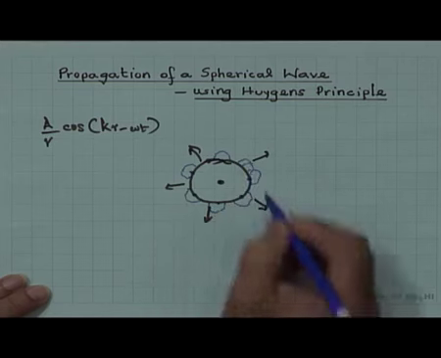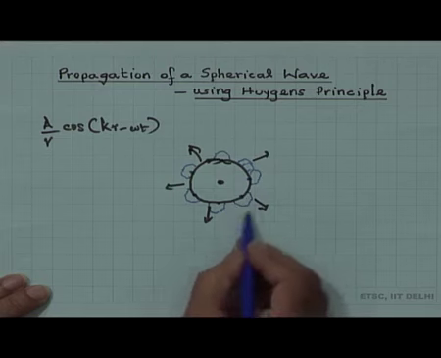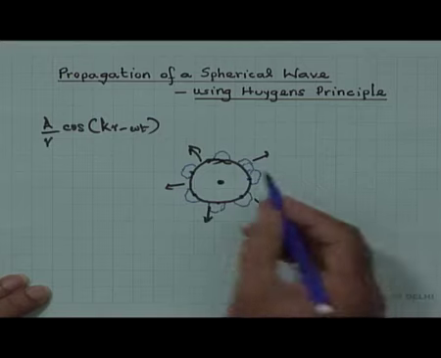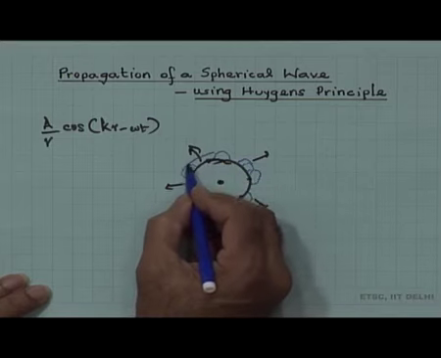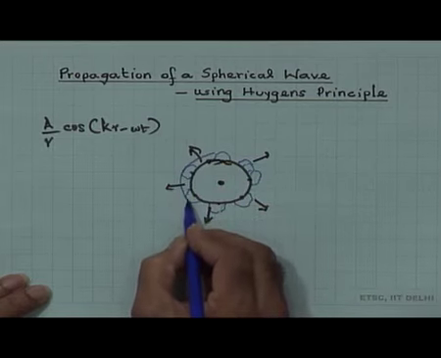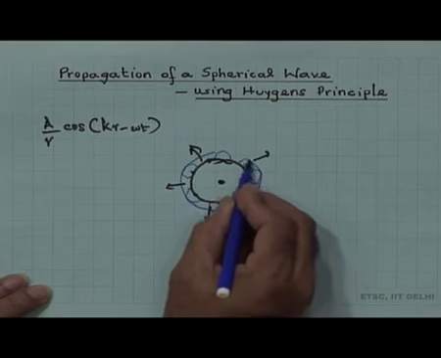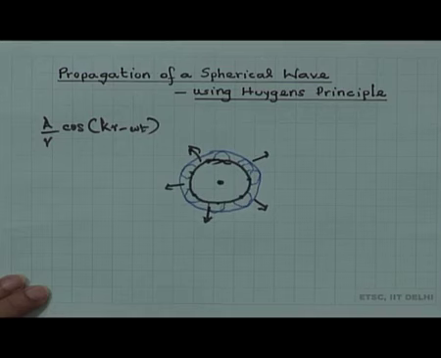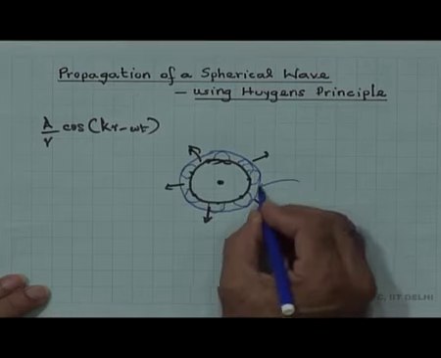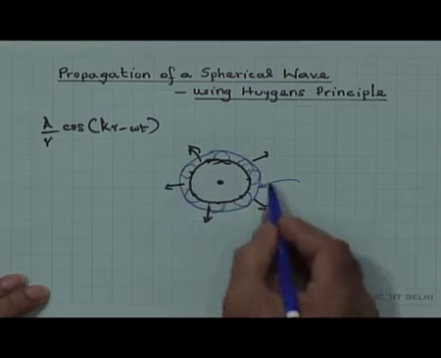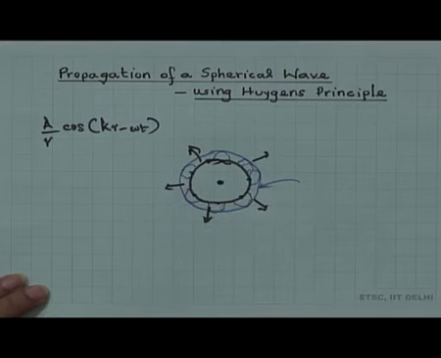So, I have drawn here wavelets, these are secondary wavelets, and the new wavefront will be a surface which is tangent to all the secondary wavelets, and that would be again a sphere. So, if this is a sphere, then this will be a sphere at a later time t1 plus delta t.